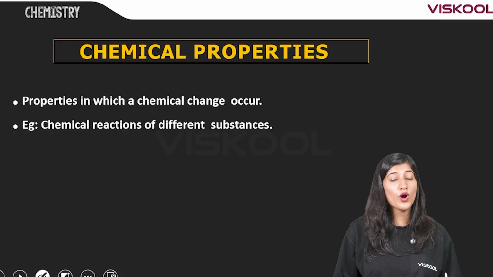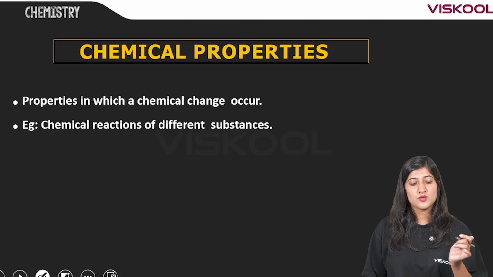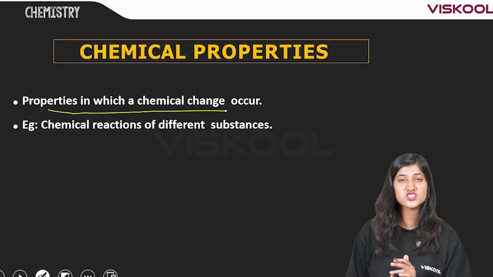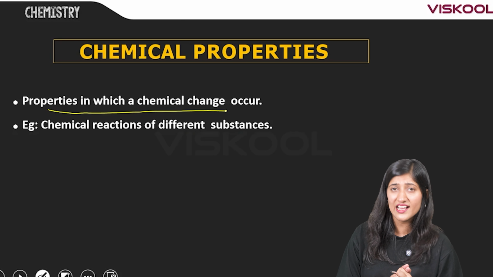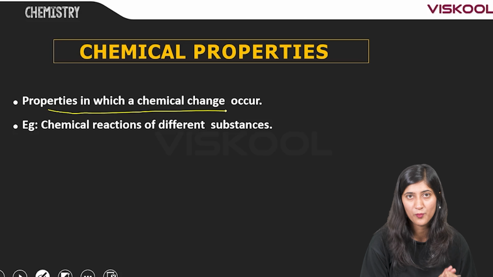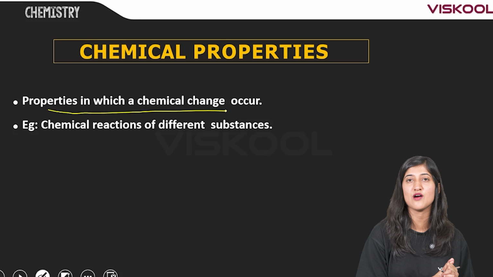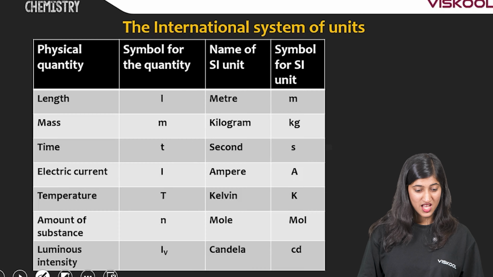Now, what are chemical properties? Properties in which a chemical change occurs. What is an example of a chemical property? Chemical reaction is an example of a chemical property.